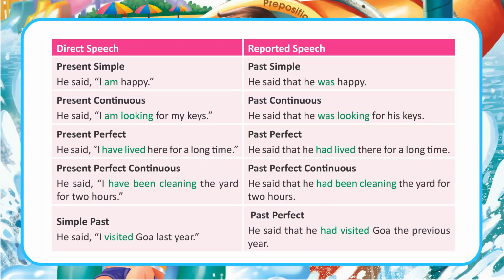Present perfect. He said, I have lived here for a long time. Past perfect. He said that he had lived there for a long time. Present perfect continuous. He said, I have been cleaning the yard for 2 hours. Past perfect continuous. He said that he had been cleaning the yard for 2 hours. Simple past. He said, I visited Goa last year. Past perfect. He said that he had visited Goa the previous year.